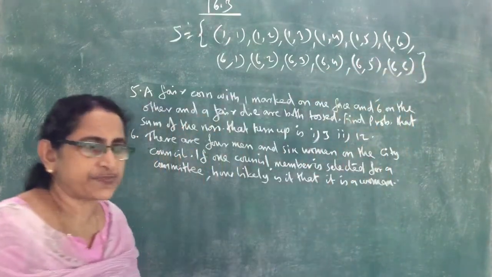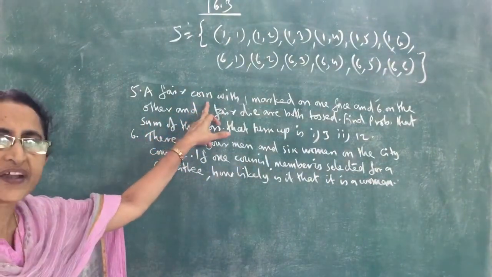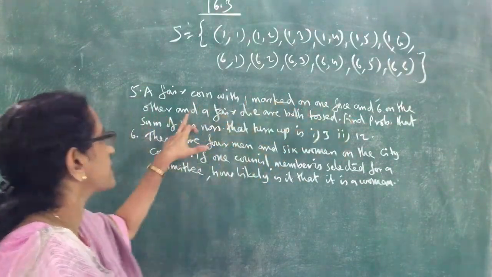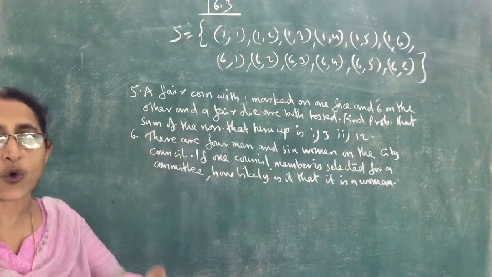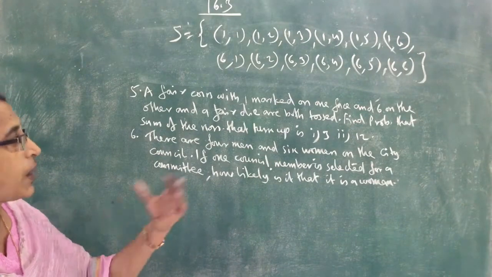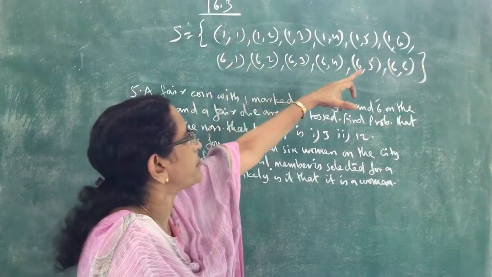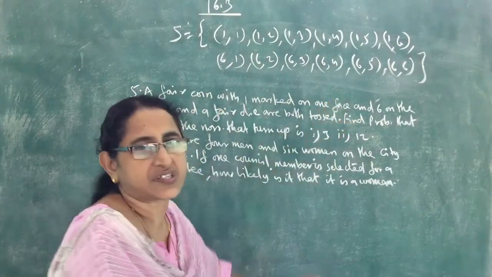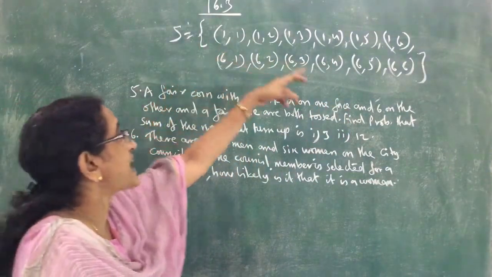So that is the sample space. Here the experiment is a fair coin marked with 1 on one face and 6 on the other face, and a die. A coin and die are both tossed together. So the sample space, what are the possible outcomes? Possible outcomes are coin shows 1 and die shows 1, 2, 3, up to 6, or coin shows 6 and die shows 1, 2, 3, up to 6. So these are the possible outcomes. There are 12 sample points.